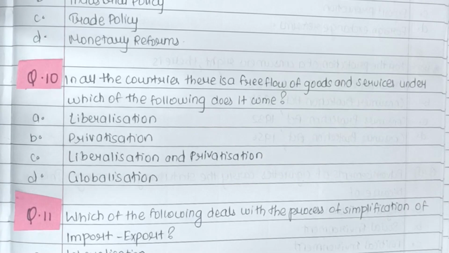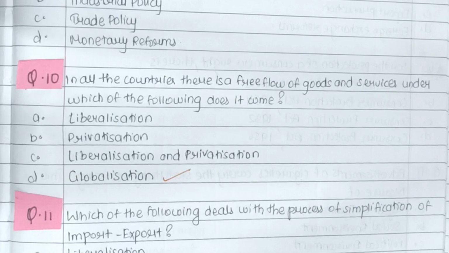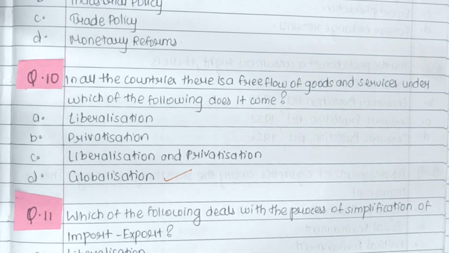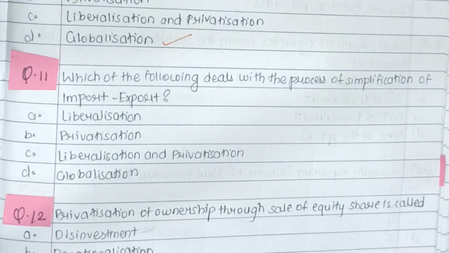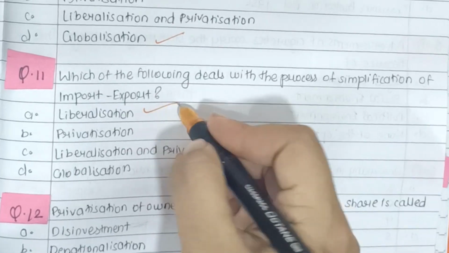So next is, in all the other countries there is a flow of goods and services. Under which of the following does it come? So here the answer is globalization, because we have already discussed that globalization allows you to move freely from one country to another. Next is, which of the following deals with the process of simplification of import and export? The question basically asks which of the following deals with the process of simplification of import and export. First of all, here the answer is liberalization.